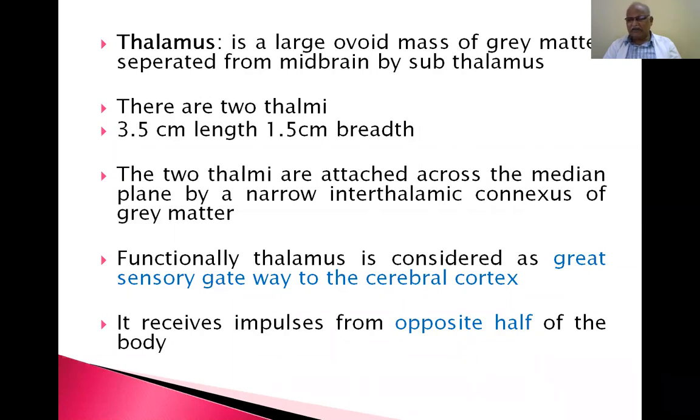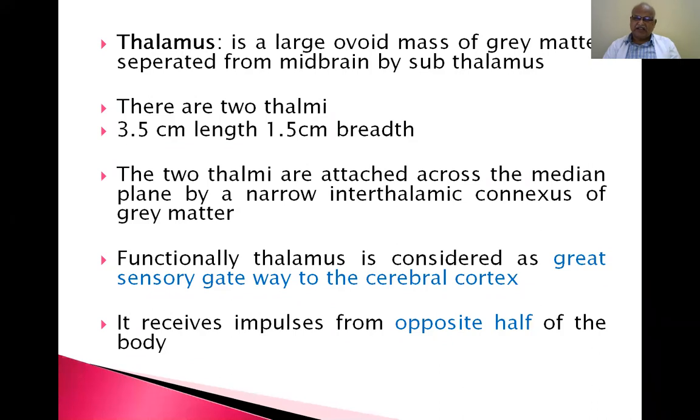These two thalami, right and left, are both attached across the median plane by a narrow interthalamic connexus of gray matter. Functionally, the thalamus is considered a great sensory gateway to the cerebral cortex. So all sensations, all afferent impulses coming from the body towards the center go to the thalamus. From the thalamus only, they go to the cerebral cortex. So all sensory things of the human body are associated with the thalamus.